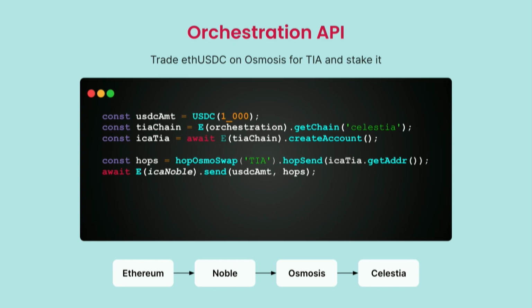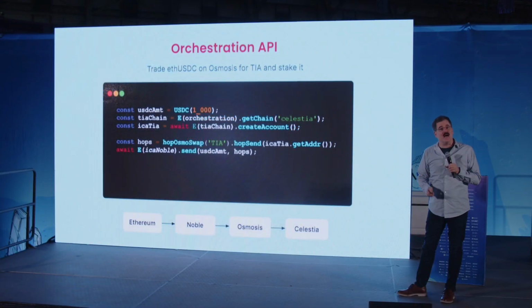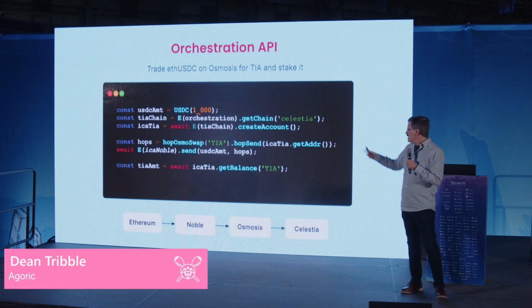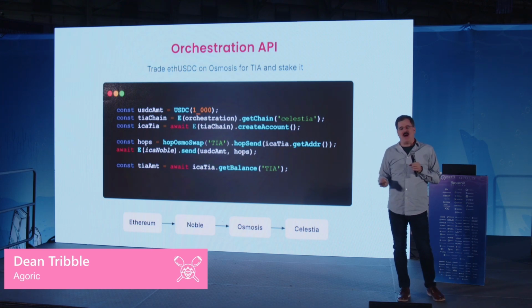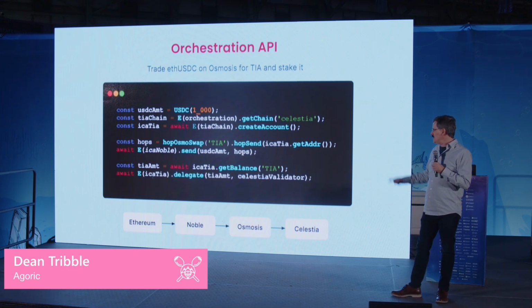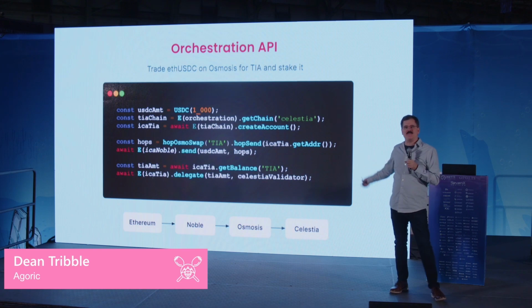And this could take a few minutes, a few seconds, a few days, whatever it is, depending on these services. If you were unbonding a token as part of this process, something like that, right? And it will await that, and once that's done, it goes on to the next line and says, okay, let me get the balance of TIA. How much arrived there? How much do I have in my Celestia account? Stake that. Delegate that to my validator.